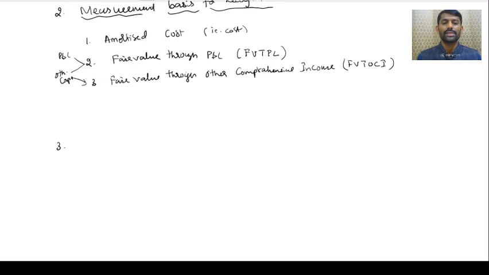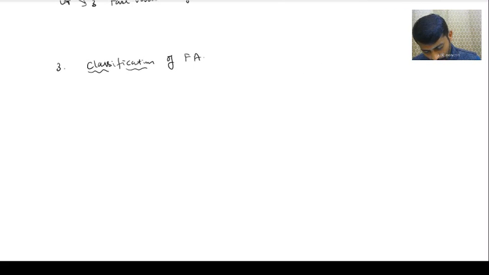Next, the third category. What we require before we go for accounting purpose measurement is that we have to classify the financial asset based on these two. Yes. So, classification of financial asset. The financial asset has been classified, my dear friends. So financial asset means what, my dear friends? Financial asset.